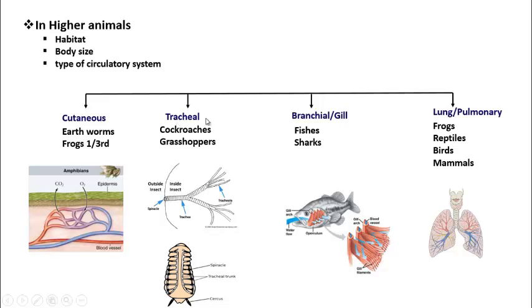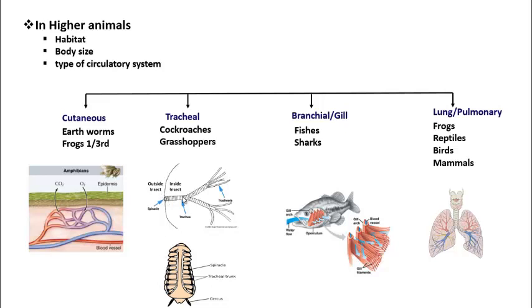Then tracheal respiration. This is seen in insects like cockroaches, grasshoppers, etc. In them, the lateral sides of the body contain pores or openings called spiracles. See here, one spiracle is shown.